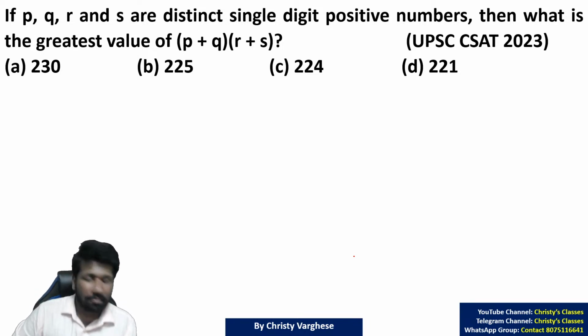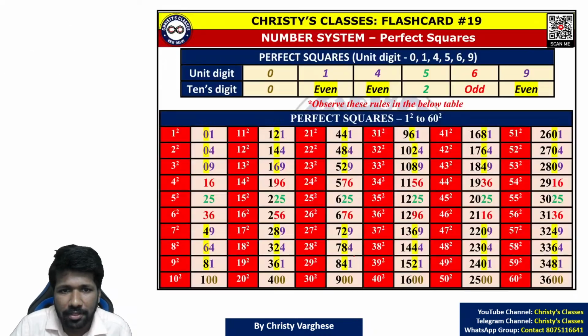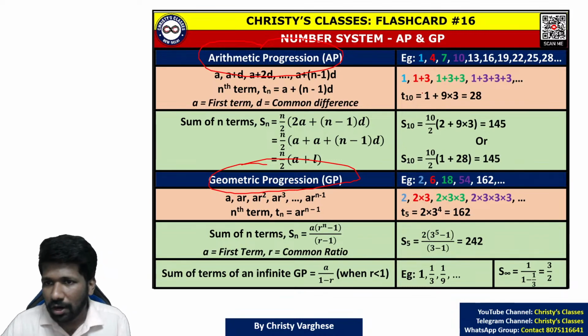Okay, so let's come back to this question. Some of you already got an answer. I will come back to this question. We will complete what we started. Arithmetic progression. What is arithmetic progression? 1, 4, 7, 10, 13, 16, etc.